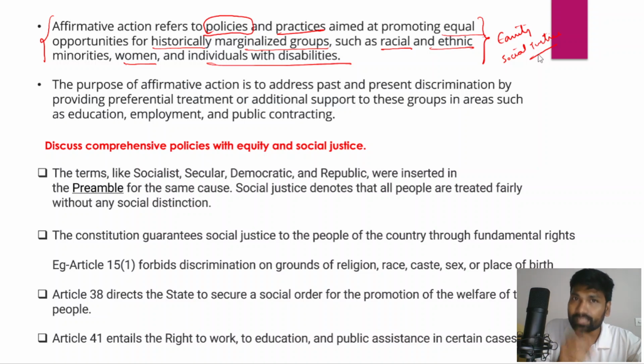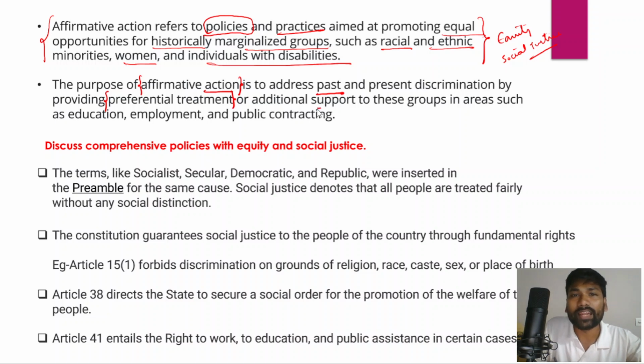And the basic purpose of affirmative action, or having affirmative action as a policy, is to address the present and past discrimination that these marginalized communities or groups have been suffering. In fact, affirmative action aims at providing preferential treatment, right?